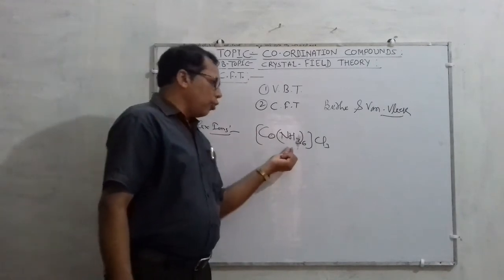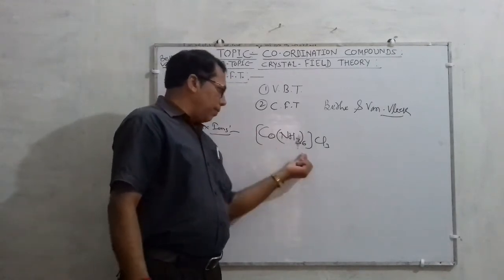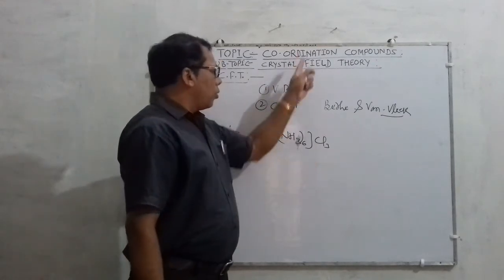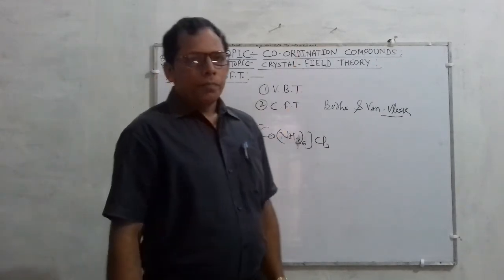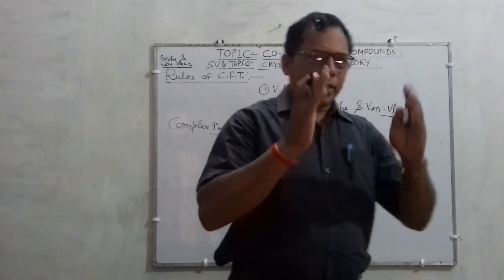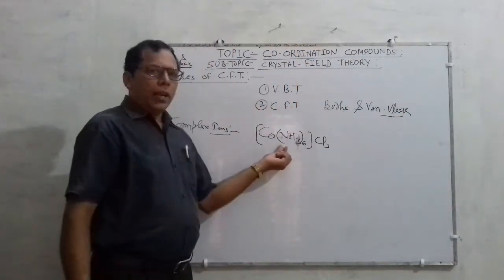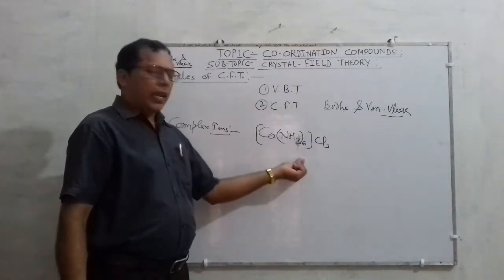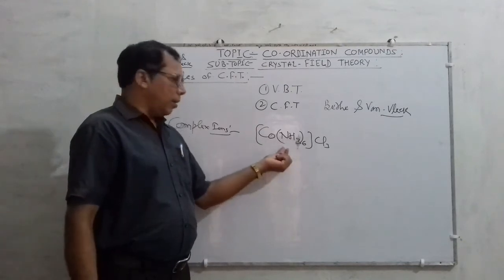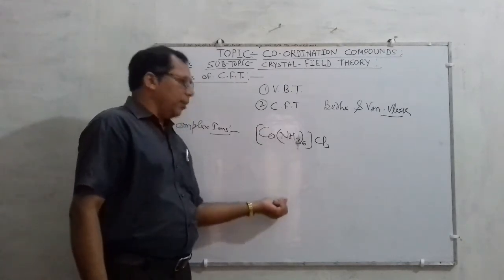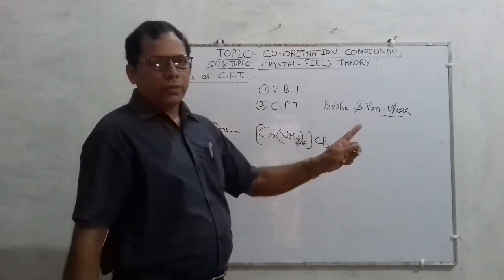One thing you should know is that the main characteristic of this coordination compound is that it never dissociates into its simpler ions in aqueous solution.